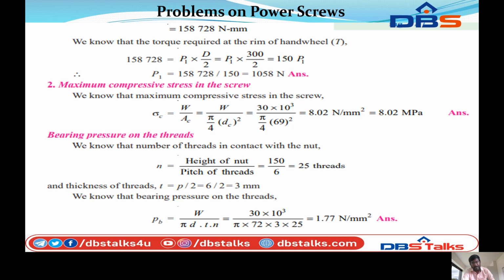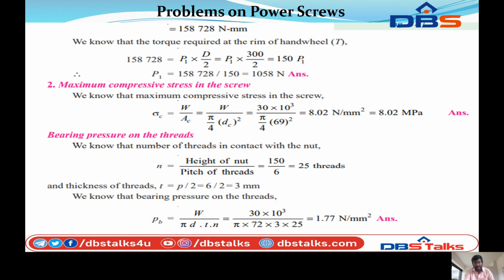So next you can calculate the maximum compressive stress in the screw. We know that the maximum compressive stress in the screw sigma c is equal to W by Ac, equal to W by pi by 4 into Dc square, since area equals pi by 4 into d square. Substituting the values, that is 30 into 10 cube by pi by 4 into 69 whole square, that equals 8.08 newton per mm square. So sigma c is equal to 8.08 megapascals.